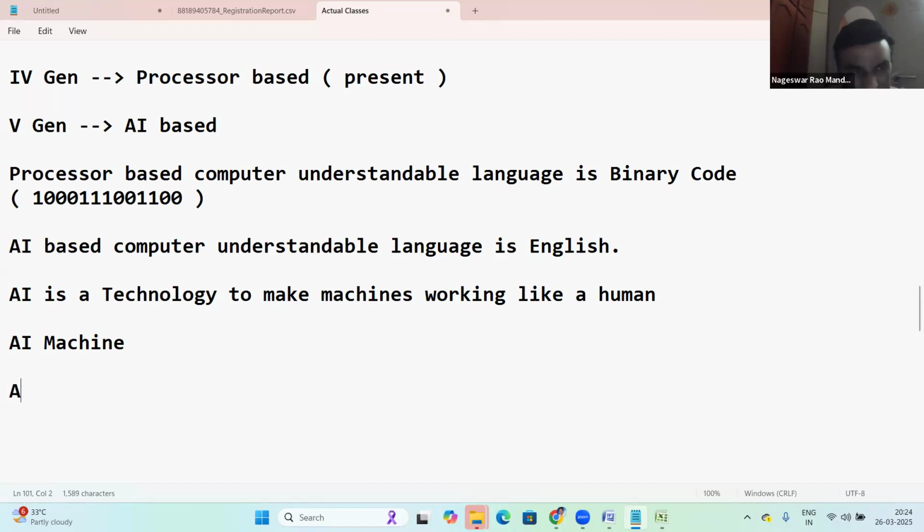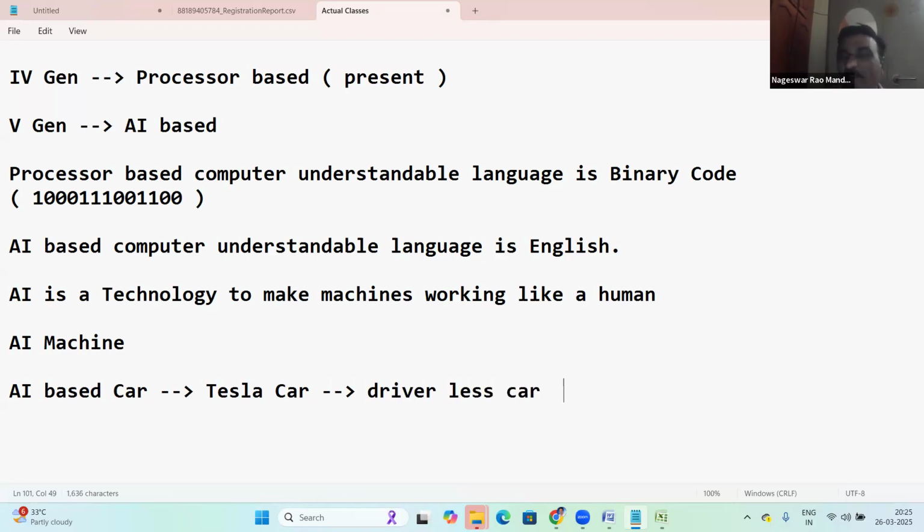Next, one more example: an AI-based car. The best example is Tesla. Elon Musk has developed the Tesla car. The Tesla car is an AI-based car. It is a driverless car, and it works as per your instructions.